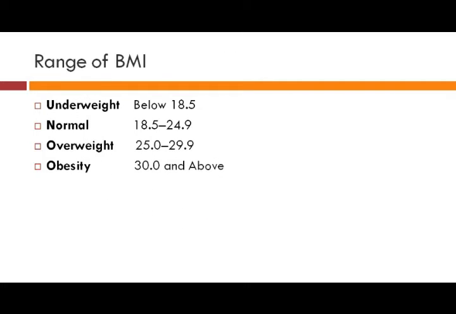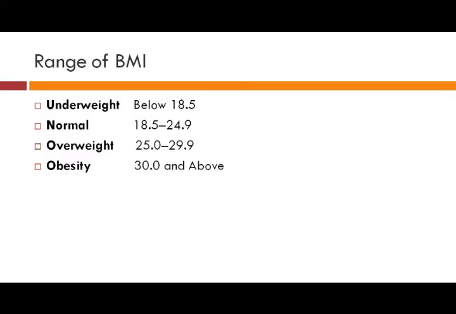There are different ranges of body mass index. If a person has a body mass index of 18.5 and less, then he will be called underweight.